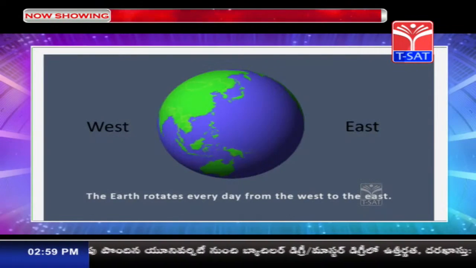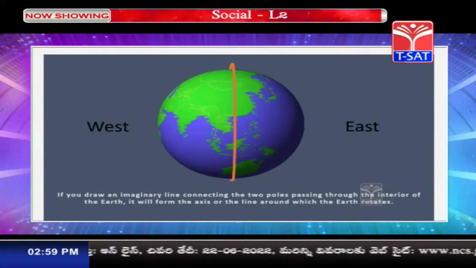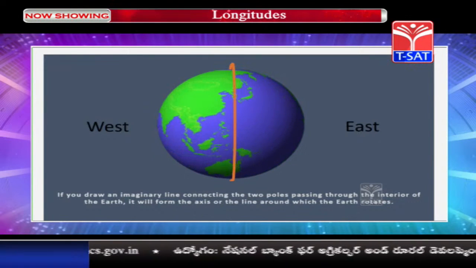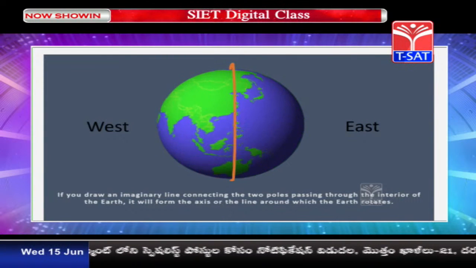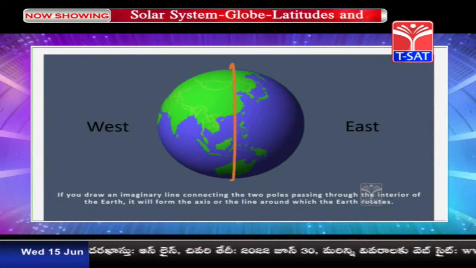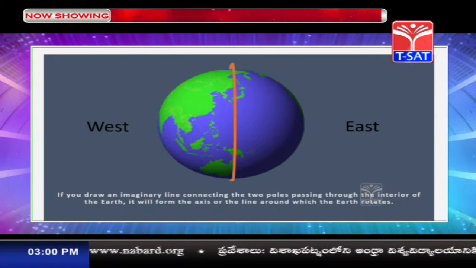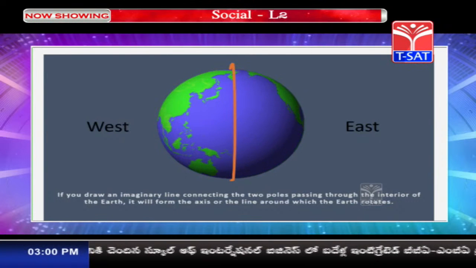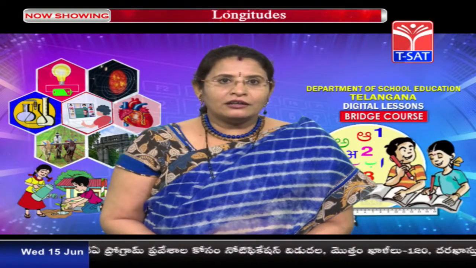The earth rotates every day from west to east, and if you draw an imaginary line connecting the two poles passing through the interior of the earth, it will form the axis, or the line around which the earth rotates. Yes children, regarding this axis, I told you earlier also. I told you that there is a needle-like thing which keeps the planet Earth in the tilted position. But children, this is an imaginary line. You do not find any such line on planet Earth, and you do not find any such needle kind of thing on planet Earth. So children, this was all about the shape of the Earth and the globe.